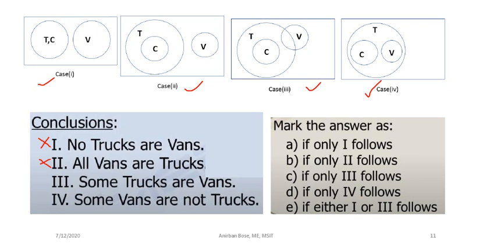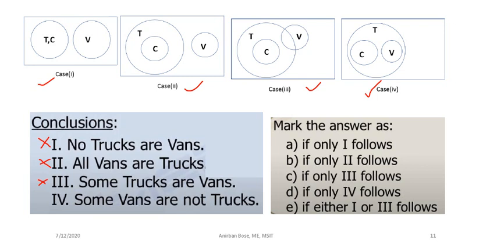Then some trucks are vans. Here you can see some trucks are not vans because they have nothing in common. So this conclusion is also not correct. Now see, some vans are not trucks.